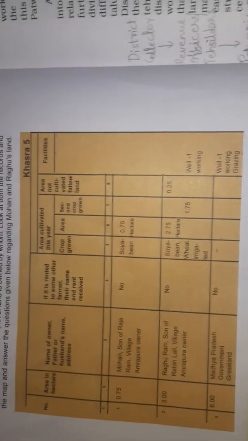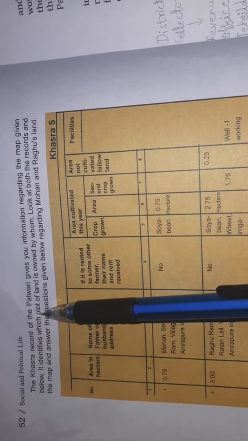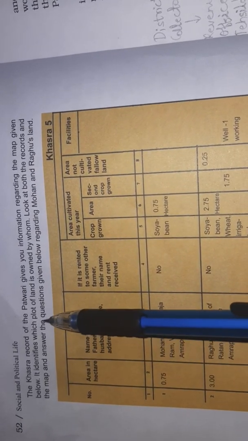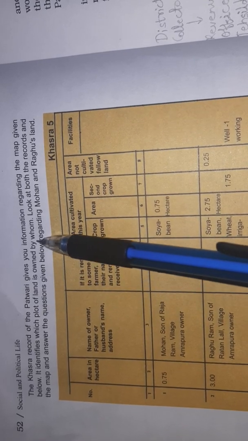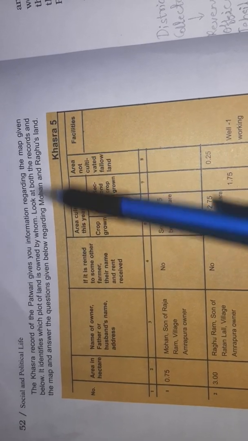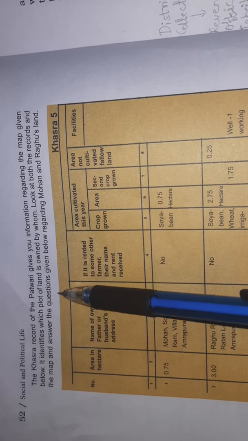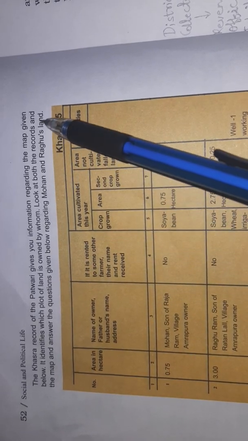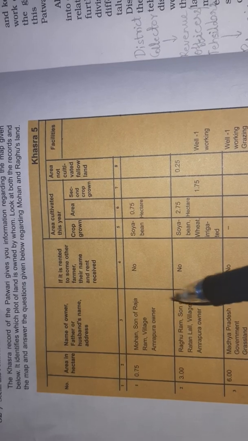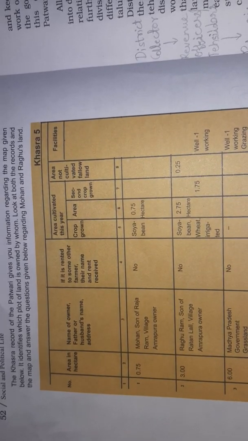So there is a tabular column also given. This is the Khasra record of the Patwari that gives you information regarding the map given below. It identifies which plot of land is owned by whom, which land is whose. Look at both the records and the map and answer the questions given below regarding Mohan and Raghu's land. So this way in a tabular column he can also say whose land is present where and what the dimensions of the land are as well. So this we will see.